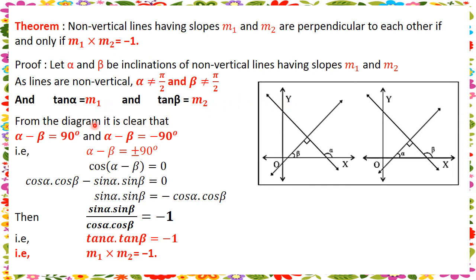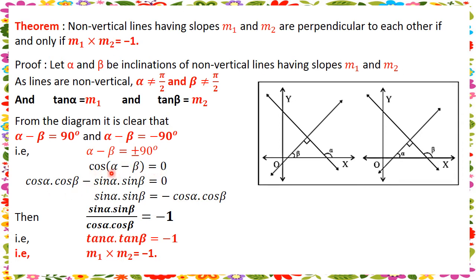Now from the first diagram, it is clear that alpha is an exterior angle. So in this right-angled triangle, beta plus 90 is alpha, so alpha minus beta is 90. And from this diagram we get alpha minus beta is equal to minus 90. Combining both these cases, we have alpha minus beta is equal to plus or minus 90. Then cos 90 is 0, so cos of alpha minus beta is equal to 0.